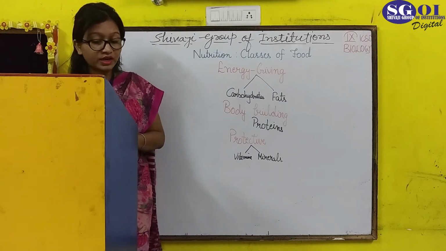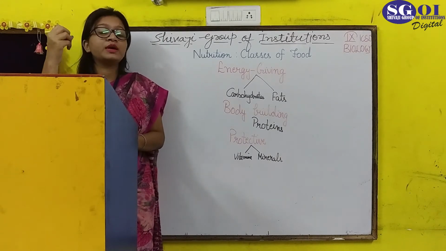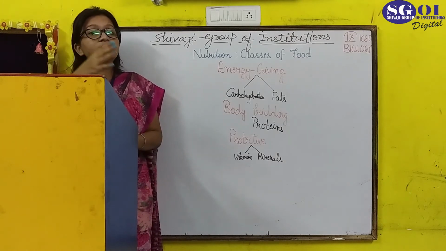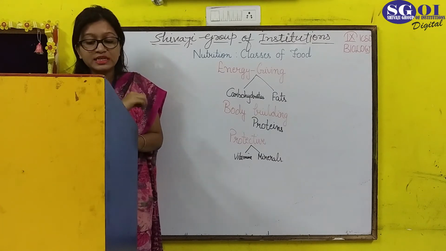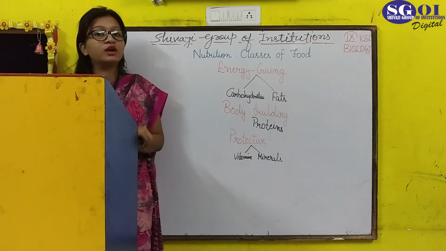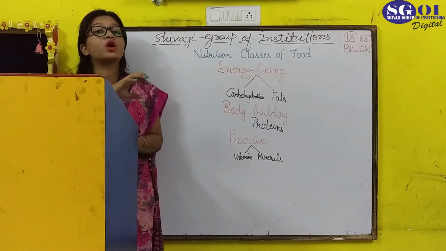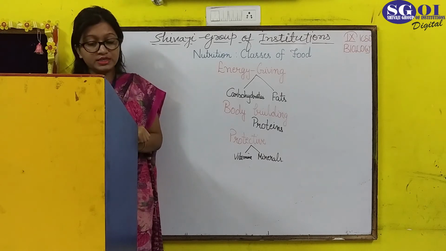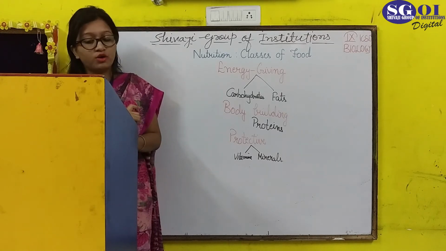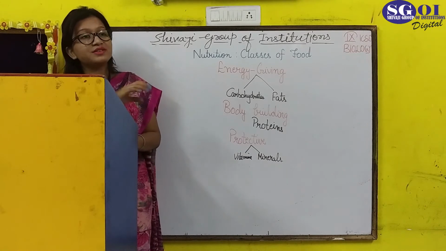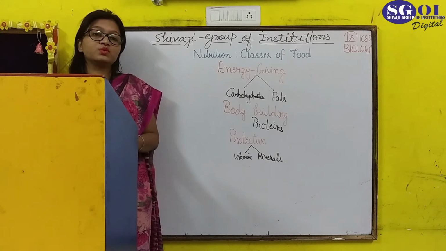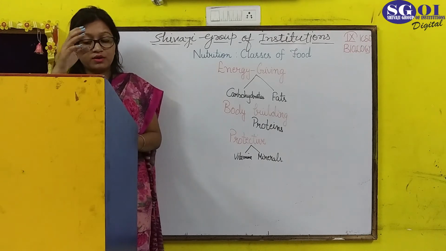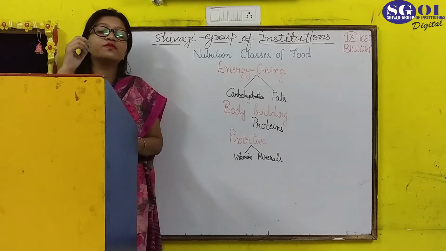Basically they are known as protective food because if they become absent or if there is a shortage of this food, our body will develop different kinds of diseases, and those diseases are known as deficiency diseases because they are caused by the deficiency of some nutrient. Vitamins and minerals are not a source of energy, but there are other important body functions which are done with the help of vitamins and minerals, like they are necessary for many of the steps involved in the release of energy in the cell.